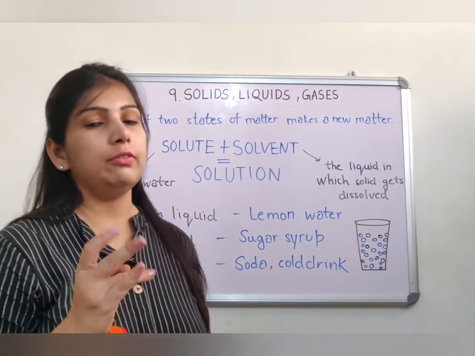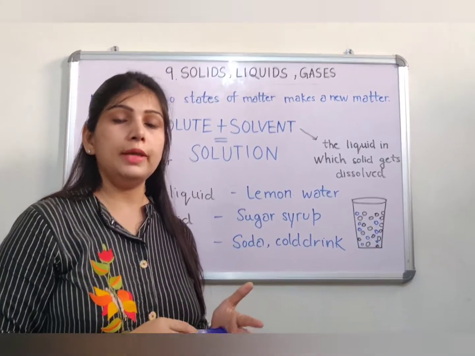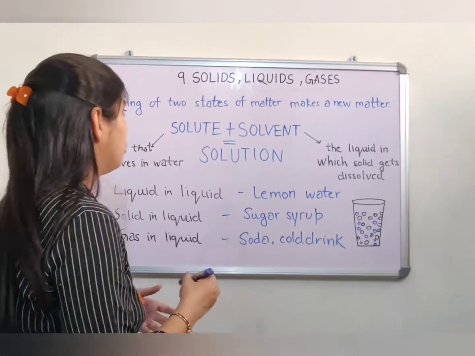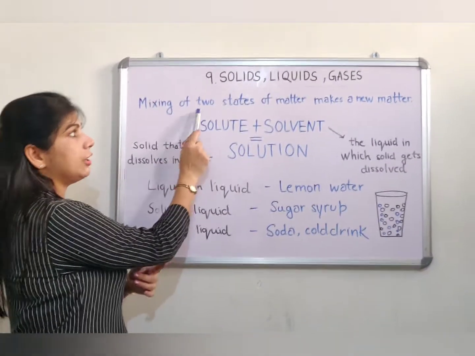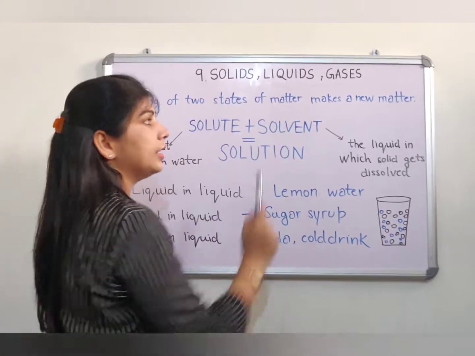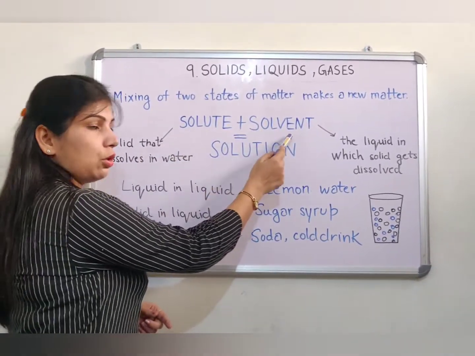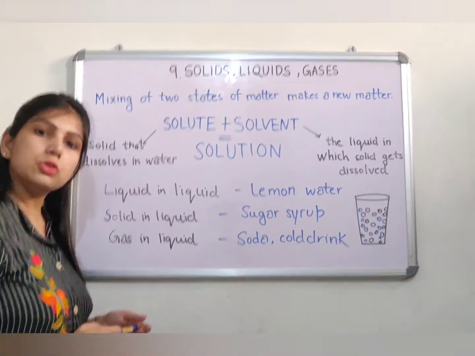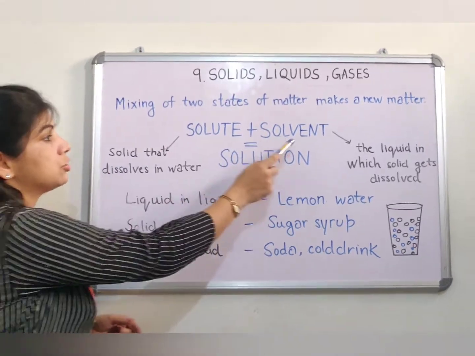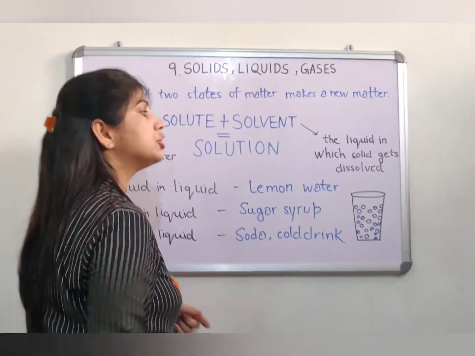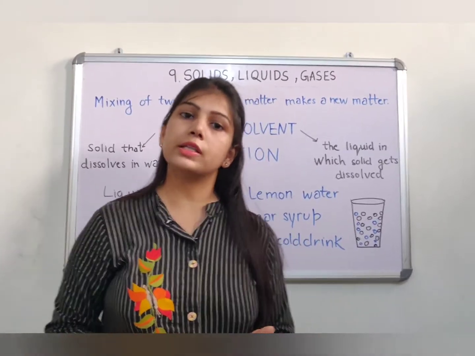So now we have learned 3 new terms. One is soluble. Soluble means anything that is soluble in water, that is mixed in between water. And here we have studied that mixing of 2 states of matter makes a new matter. Solute is when dissolved in solvent, it makes a solution. What is solvent? Solvent is the liquid in which solids get dissolved. Here in our experiment, water was the solvent.